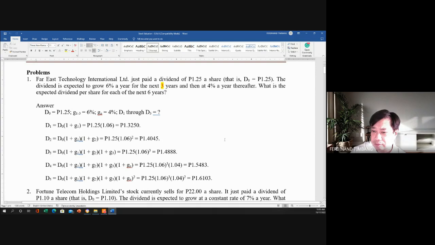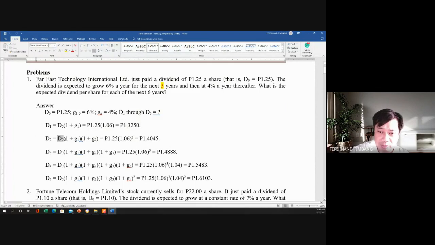Kung ang D0 natin ay 1.25, so if we have to compute for the D1, ito yung formula natin, D0 times 1 plus G1. So since yung growth natin is 6%, so that is 1.25 times 1.06, so 1.3250, no?